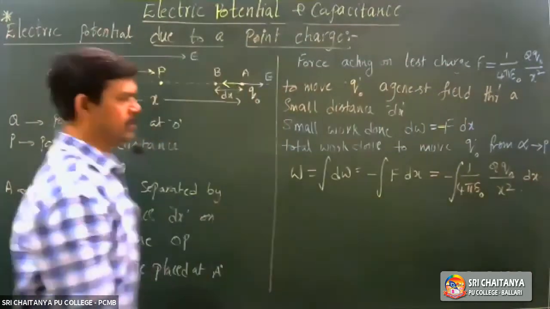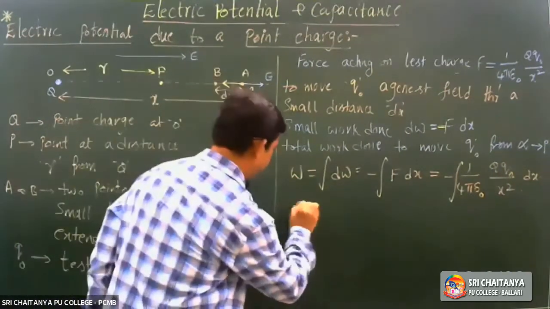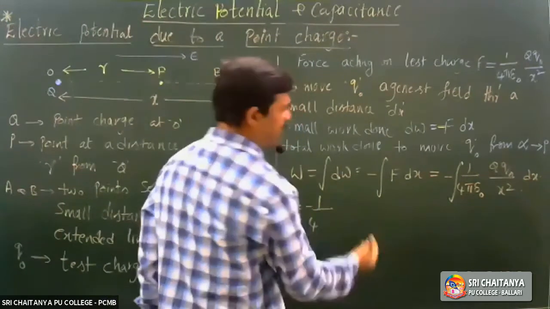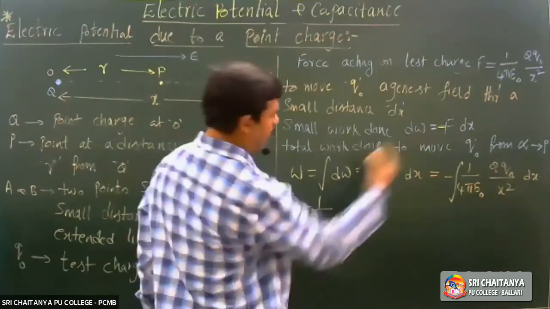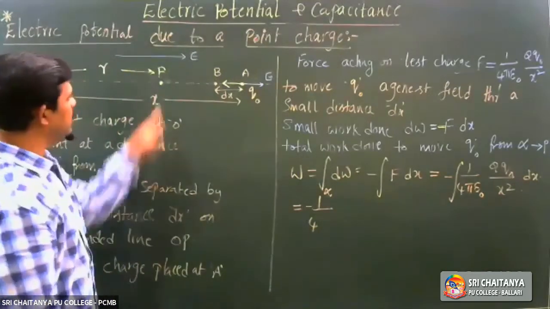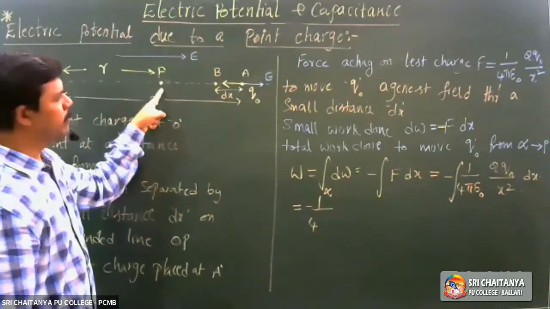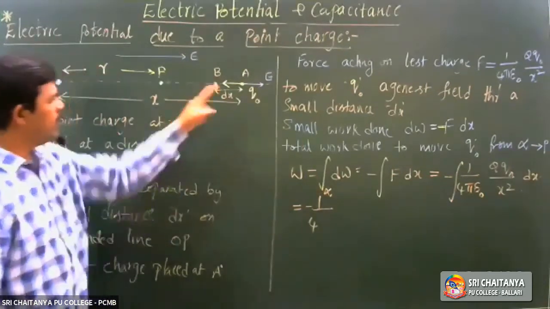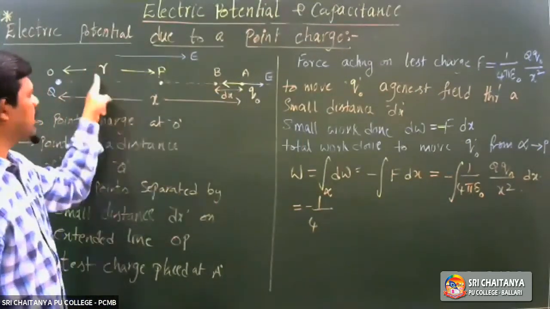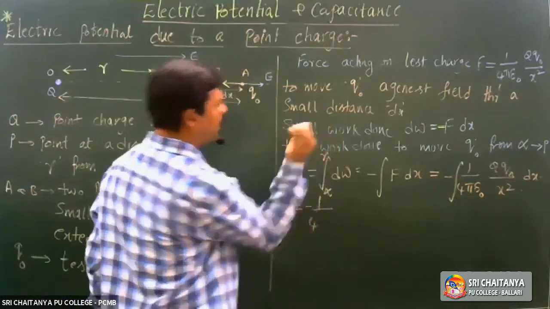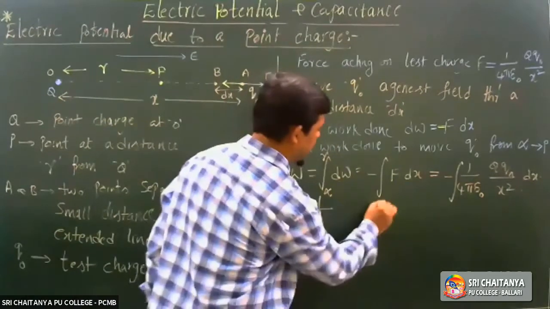So what are the limits I told you? From where to where? It has to come from infinity to the point P. When it is at infinity, distance is also infinity. When it comes to the point P, distance is R. So it is coming from infinite distance to R distance. These are the limits.